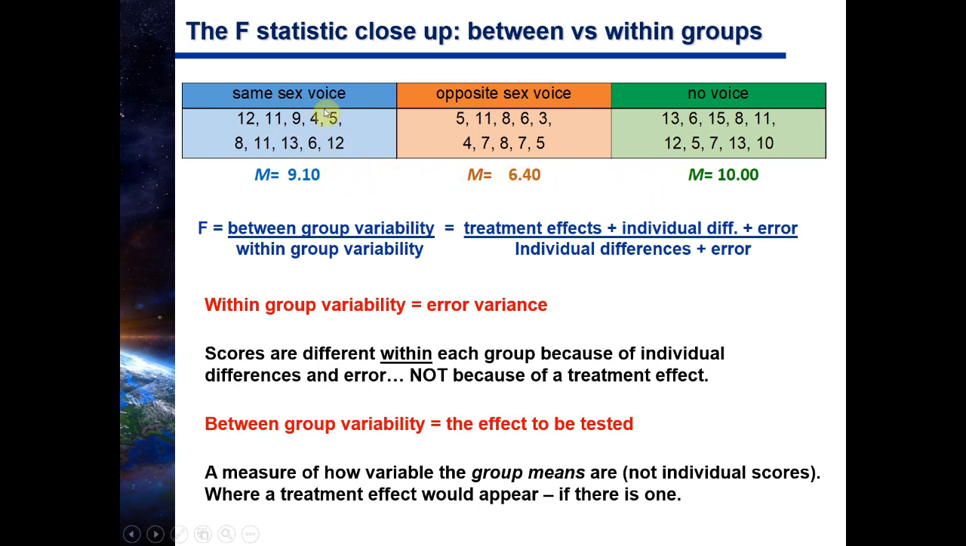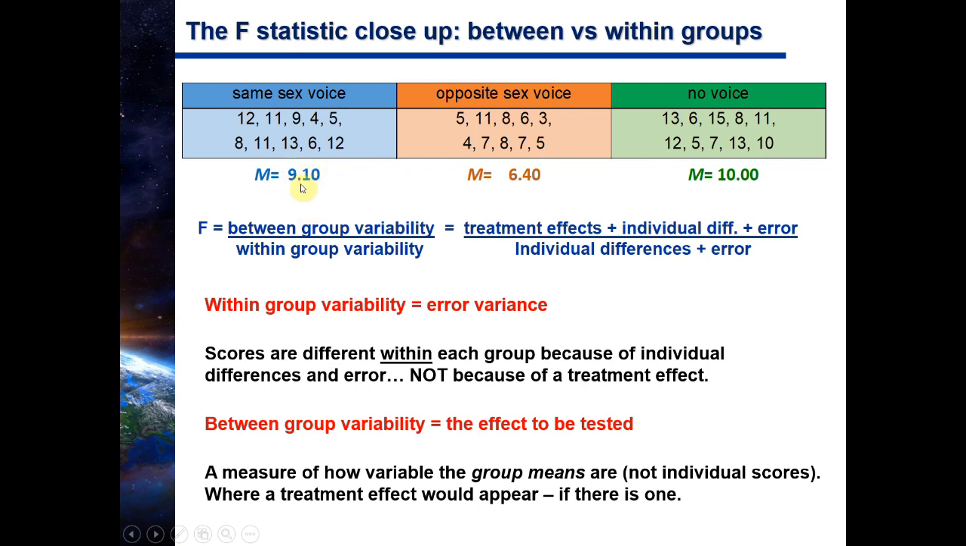We looked at why scores would be different within a group. Why would the means be different? Well, it could just be individual differences, right? Because this mean is made up of these people. This mean came from these people, and this mean came from these people. So we still have individual differences, and we still have error. There's always going to be error. So far it's looking just like within, but now there's treatment effects.